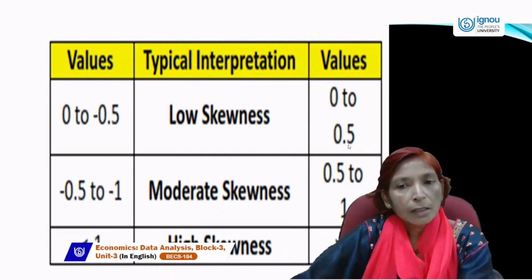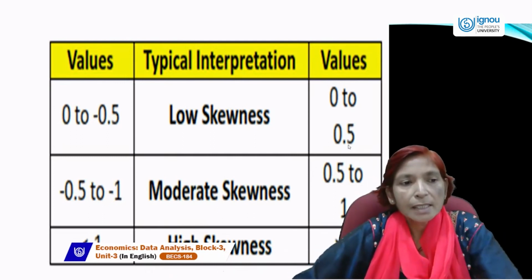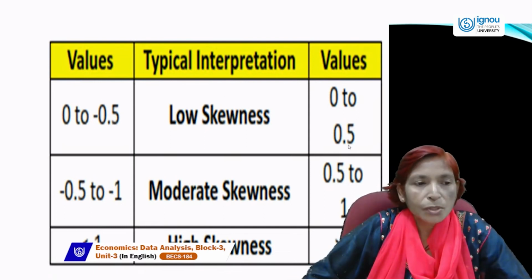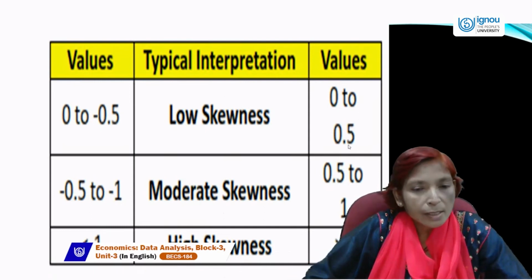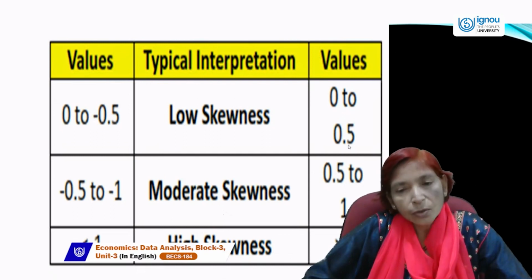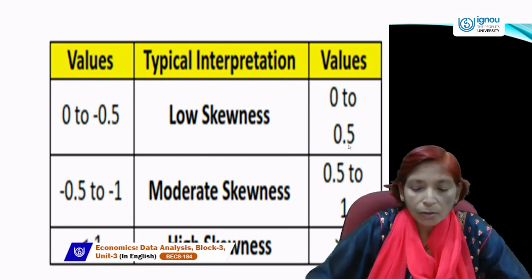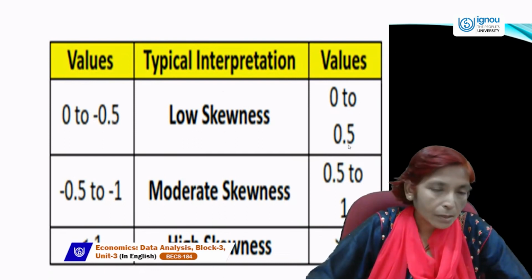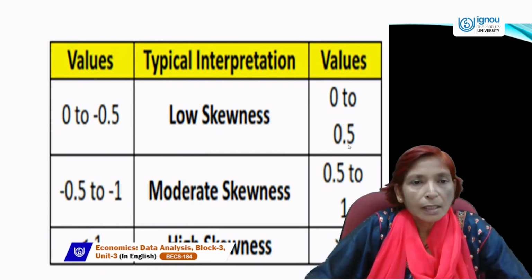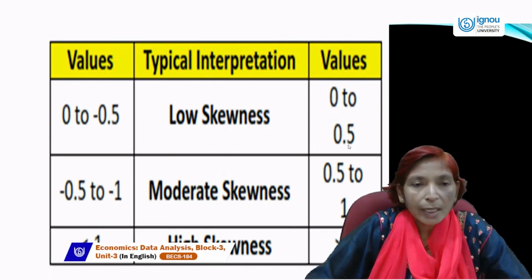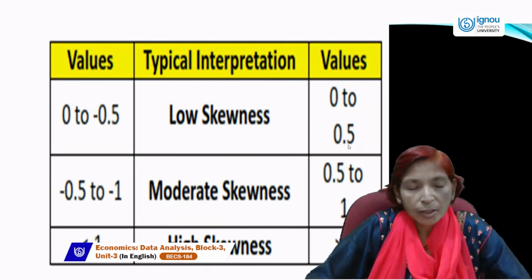Low skewness always lies in the range 0 to 0.5, moderate skewness lies between 0.5 and 1, and high skewness lies above 1 or below minus 1. So this is the interpretation of skewness, depending upon which range the value lies in.